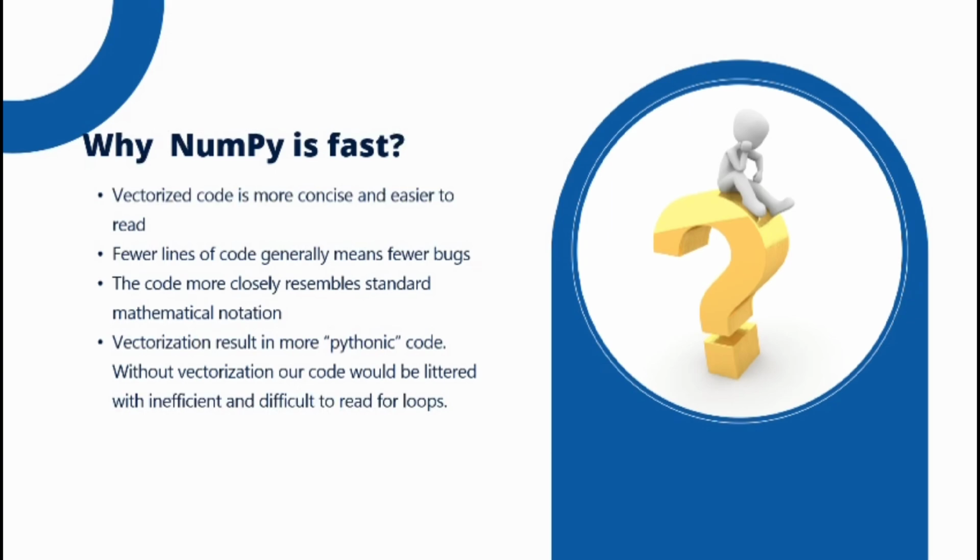The code more closely resembles standard mathematical notation. This resemblance makes the code easier to understand, especially for those with a mathematical background. Vectorization results in more Pythonic code. Pythonic code means clean, concise code that takes full advantage of Python's features to make it easier to write and understand. Without vectorization, our code would be littered with inefficient and difficult to read for loops.